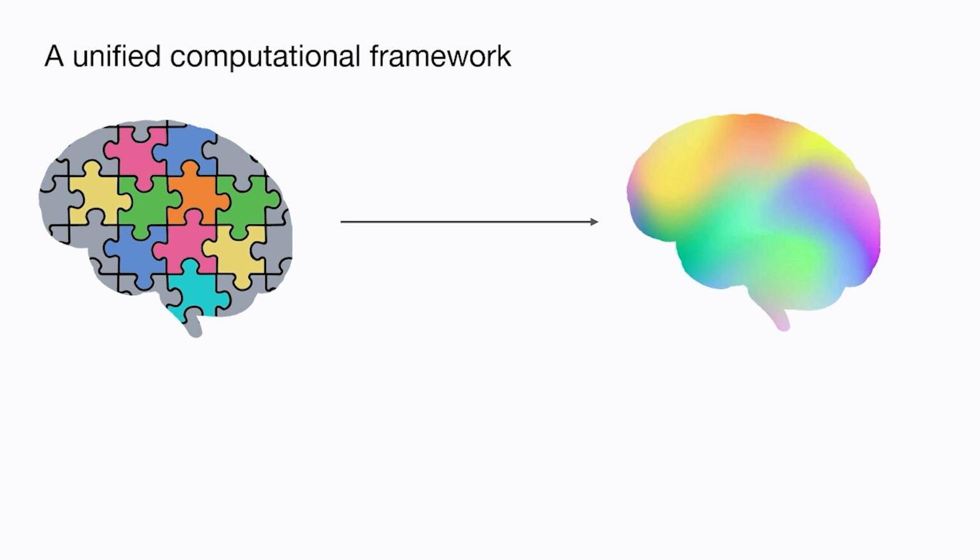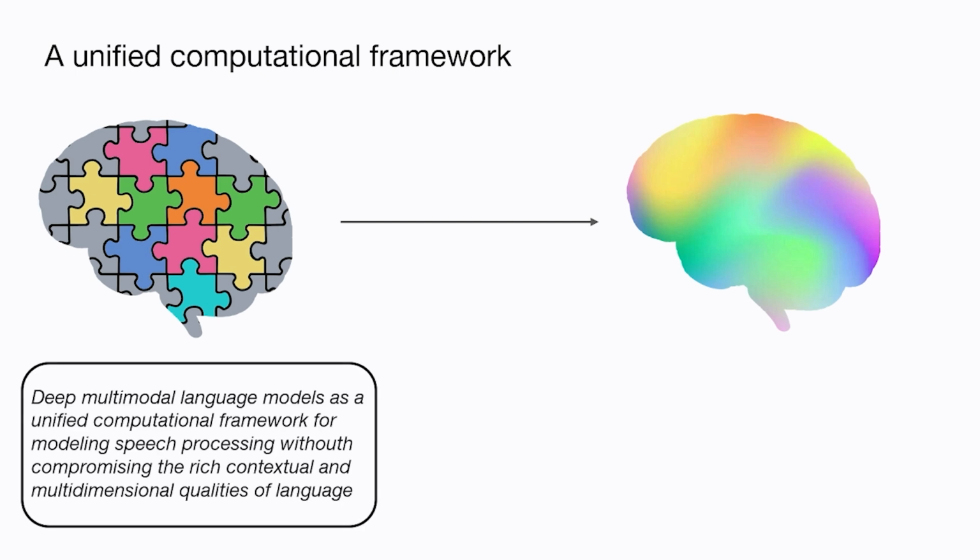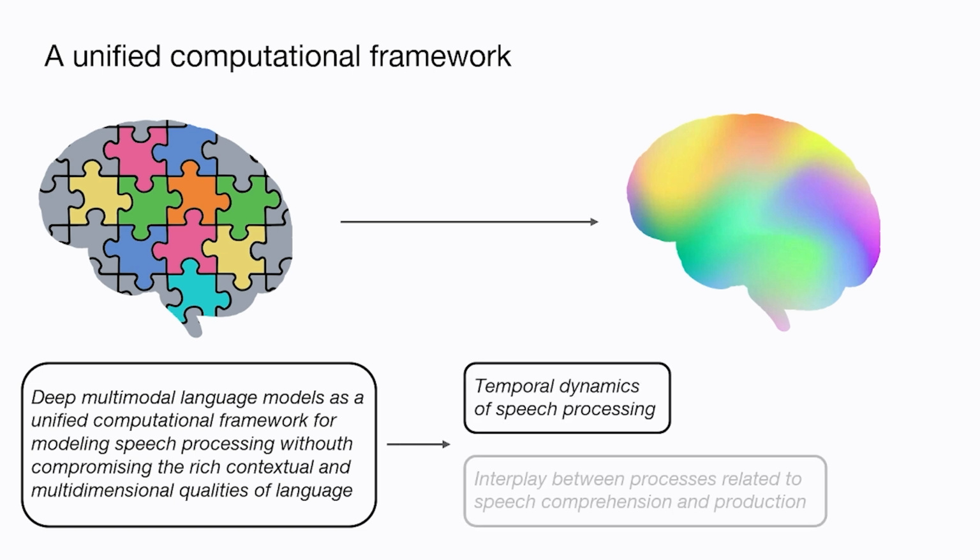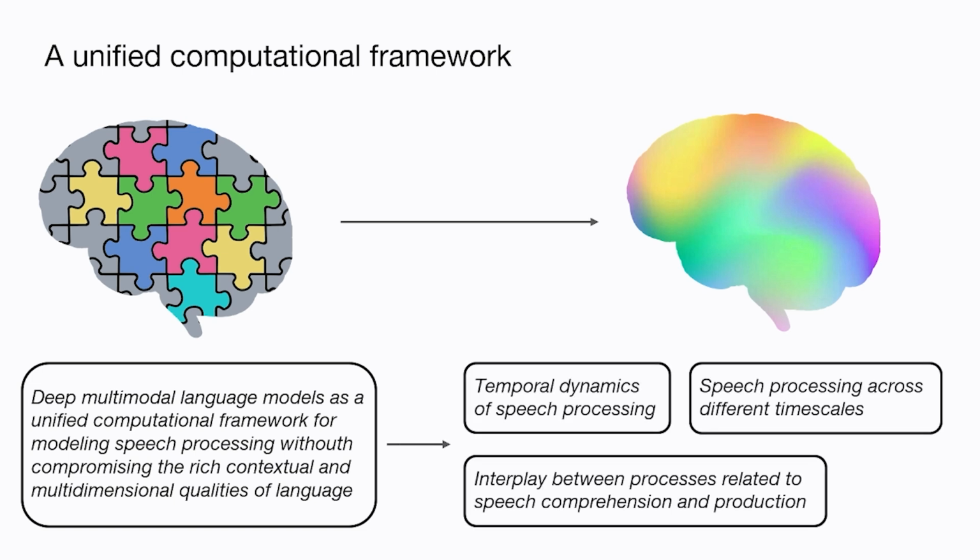So to conclude, using those embeddings extracted from deep models that are trained end-to-end on real-world speech, we obtain a better fit to neural recordings compared to symbolic models using isolated linguistic features. We show a distributed cortical hierarchy of speech processing where individual electrodes show mixed selectivity to speech and language relevant feature spaces. And we show that deep language models can serve as a computational framework for modeling speech processing without compromising the rich dynamics and contextual qualities inherent in real-world language. And this allows us to ask further questions, for example, about the temporal dynamics of speech processing or the interaction between production and comprehension-related processes.